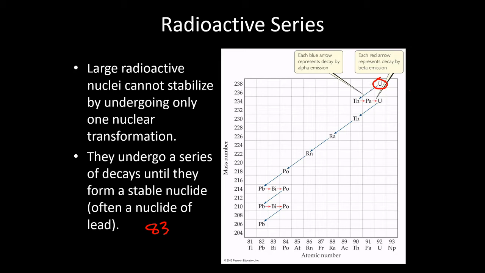But this is one possible decay series for uranium-238. As you can see here, in order to become stable, this uranium undergoes an alpha decay, which is the blue line here, 2 beta decays, 1, 2, 3, 4, 5 alpha decays to get down to lead, which you would think should be stable. Nope. It is lead, but it's not a stable isotope of lead. Lead does have some stable isotopes, but there are lots of other ones that are unstable. So it needs to undergo 2 more betas, another alpha, 2 more betas, and then finally it gets to a stable isotope of lead.